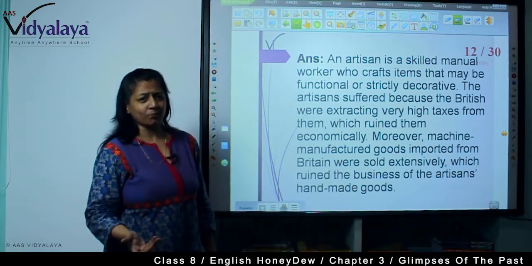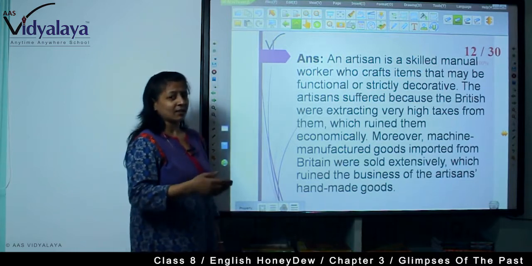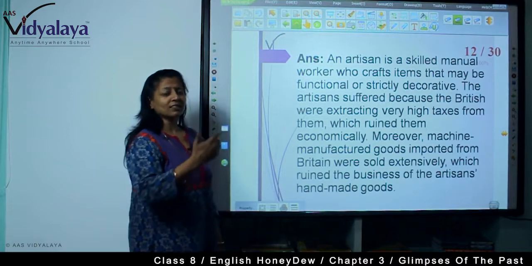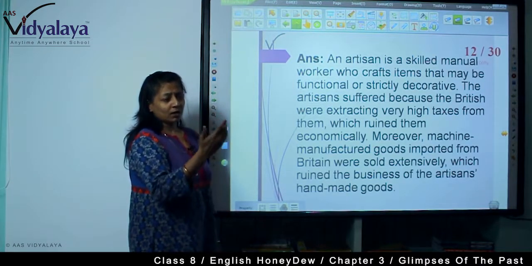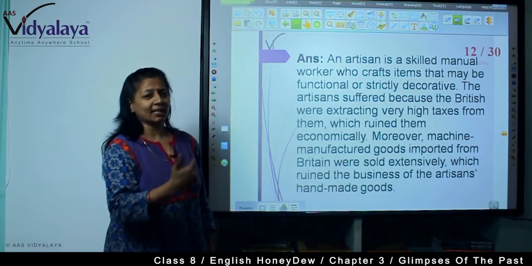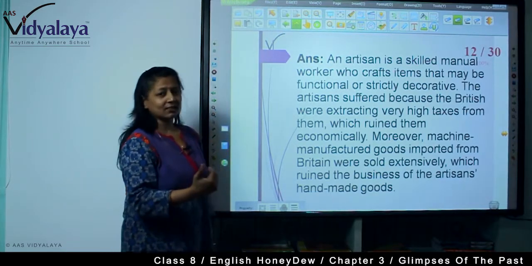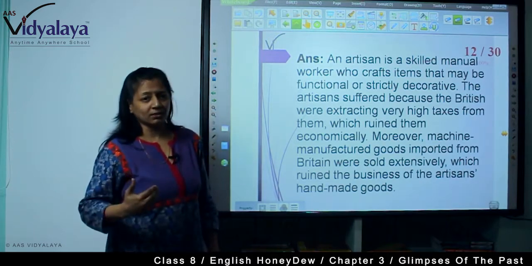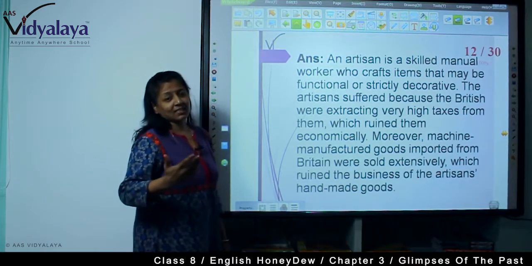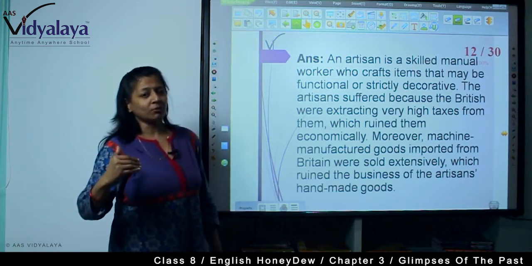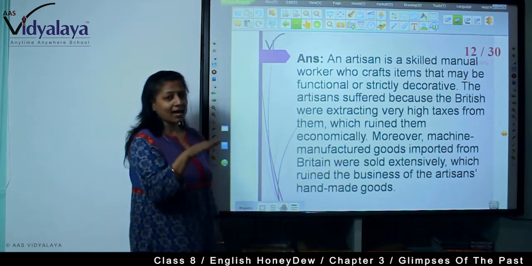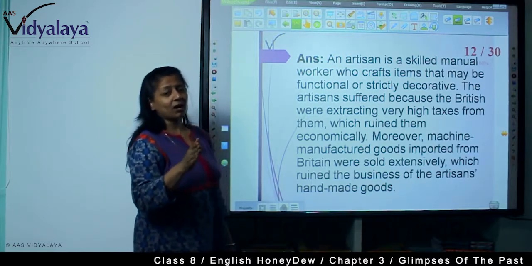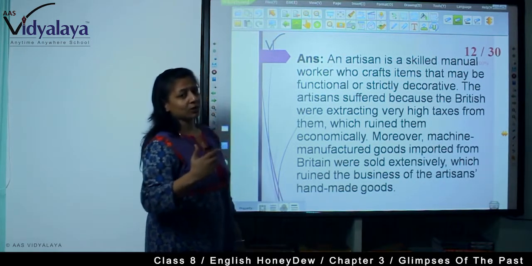Handmade goods were costlier than the machine manufactured goods. Still we are doing the same. We are not interested in having handmade goods because they are costlier than the things that are coming from China or other countries. So actually we are attacking our own brothers. We are just creating harm to our own economy. So please buy handmade goods of local artisans. It will save our country. It will give strength to our economy.